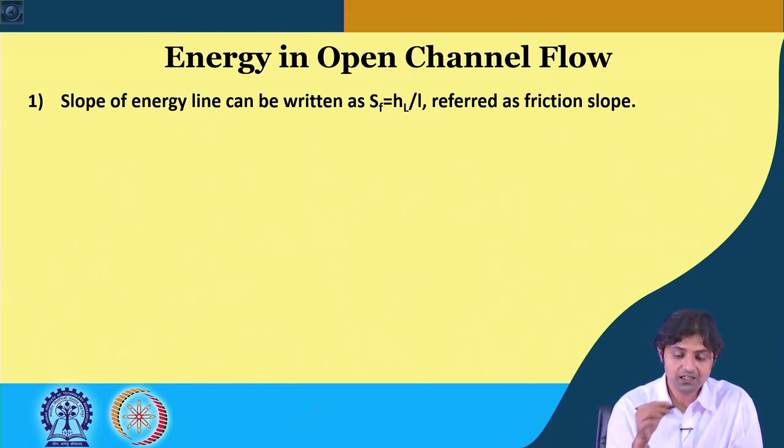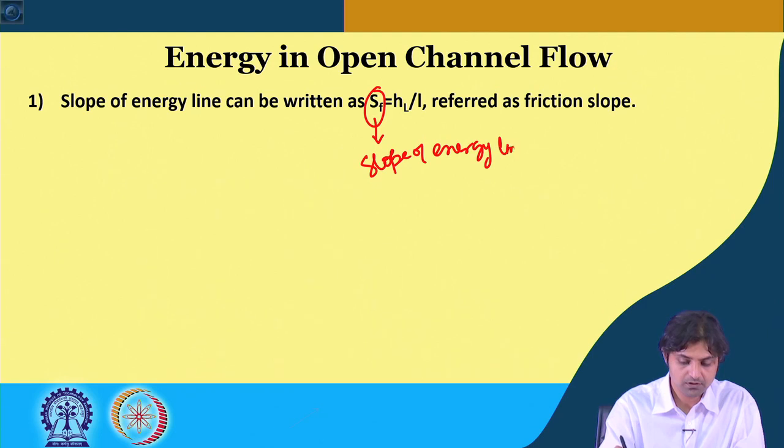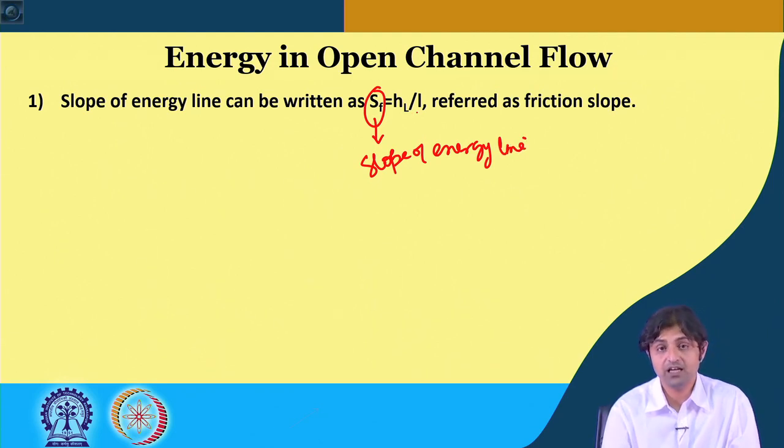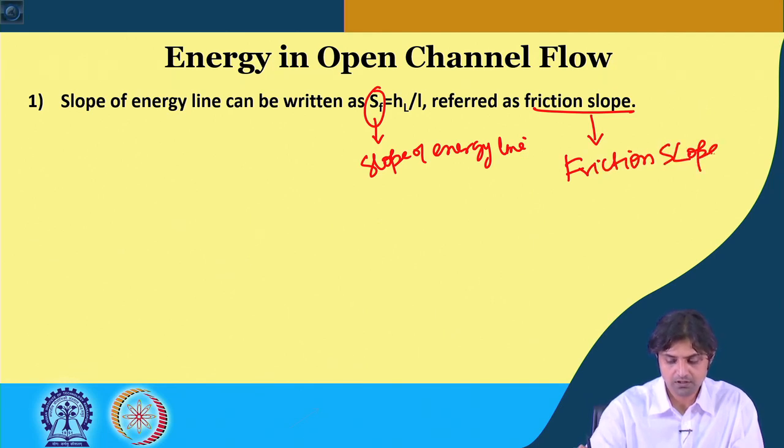So, if we say SF is the slope of the energy line, then we say it as HL by L, where L is the length of the channel under consideration, and this is called friction slope. Okay.